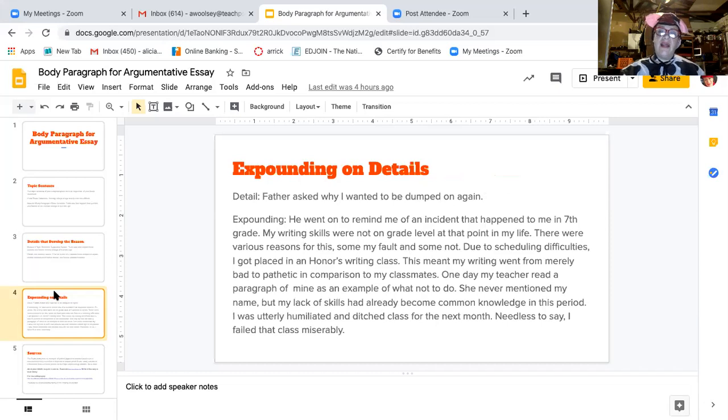Detail. Father asked why I wanted to be dumped on again. So let's look at this. Expounding. He went on to remind me of an incident that happened to me in 7th grade. My writing skills were not on grade level at that point in my life. There were various reasons for this, some of my fault and some not. Due to scheduling difficulties, I got placed in an honors writing class. This meant my writing went from merely bad to pathetic in comparison to my classmates.